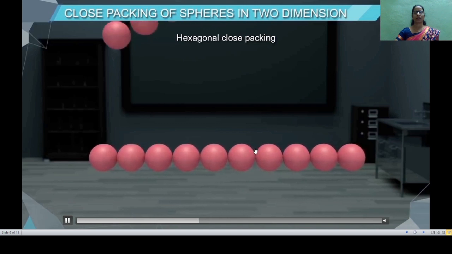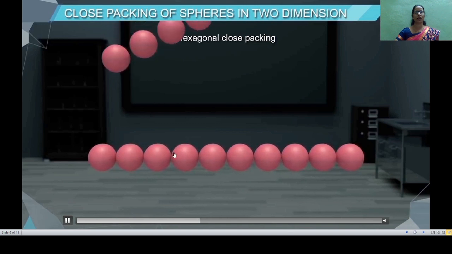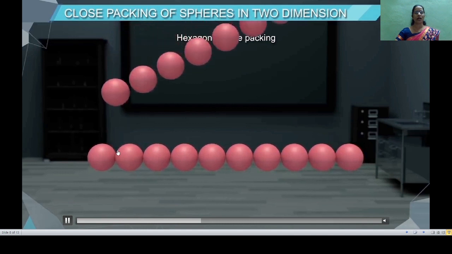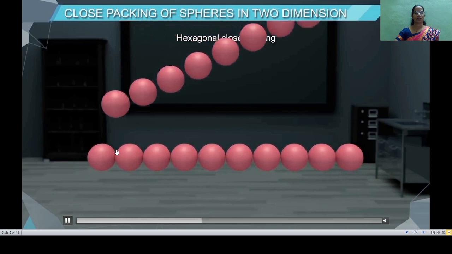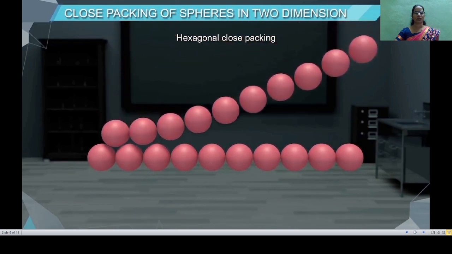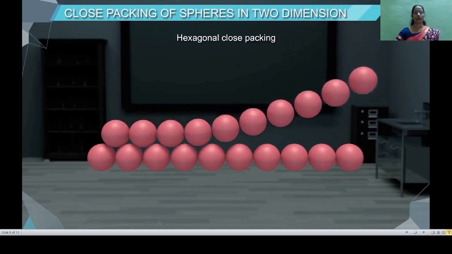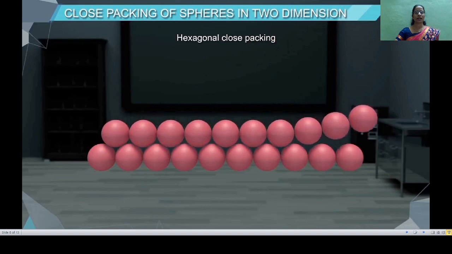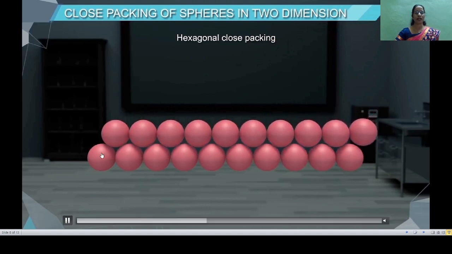Now the second layer is stacked over this first layer in such a manner that the spheres lie just in these depressions. They get overlapped in these depressions or troughs. Here the second layer is not the same as the first layer.